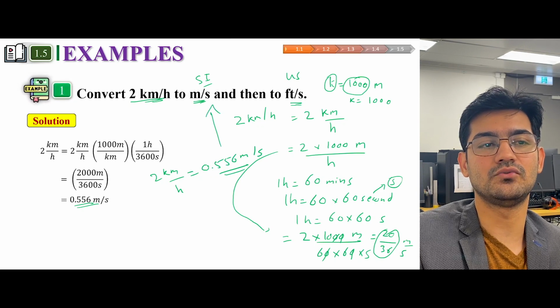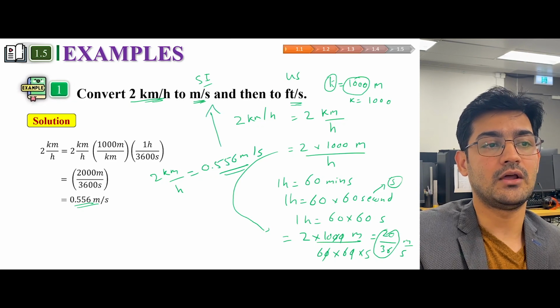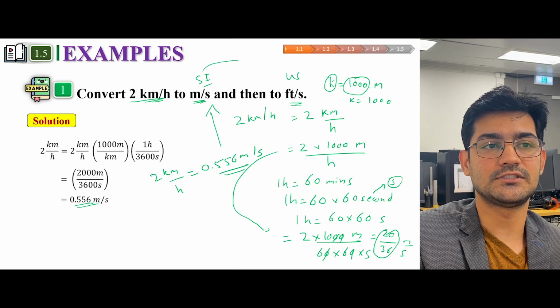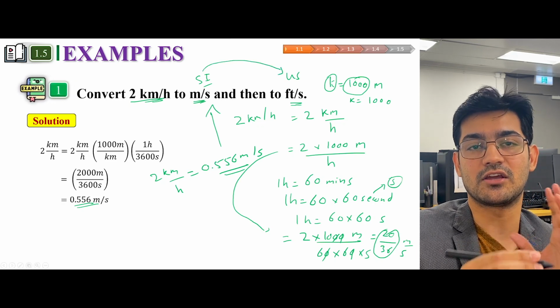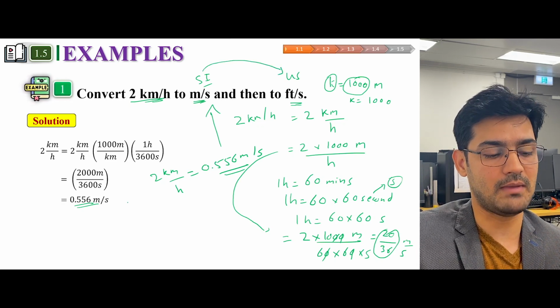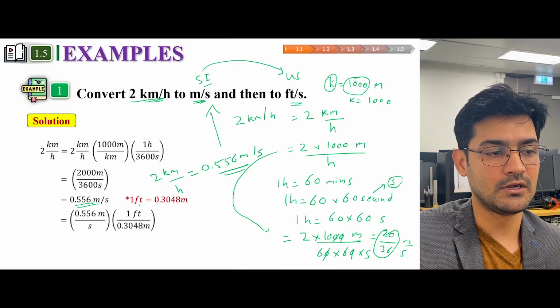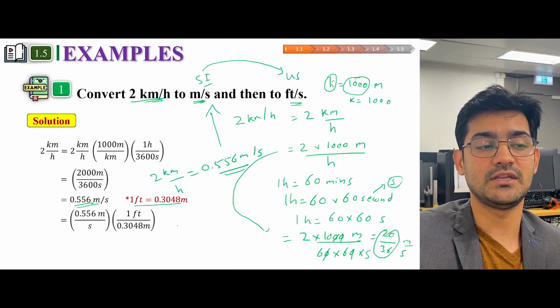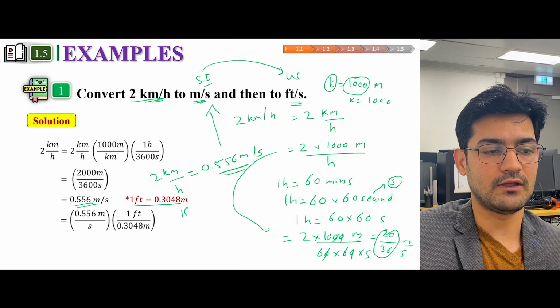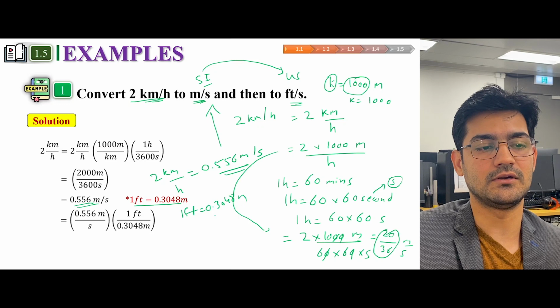Now we also have to convert it to feet per second. In order to convert from system international to US customary, there are conversion factors which we need to remember. So 1 feet is equal to 0.3048 meter.